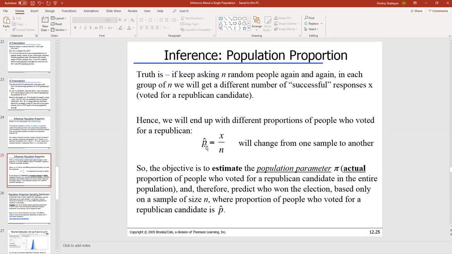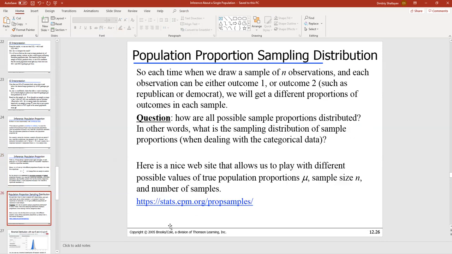That's the problem, okay? So therefore, the problem is very similar to the one that we looked at with the FedEx example. P hat is something that we compute from the sample. So it's a sample proportion, and we're trying to estimate the actual final proportion when all the votes are counted and when we know the population parameter pi, the actual proportion. Okay, so that brings up an interesting question. Just like what we did with x bar, how are different proportions distributed? So let's take a look.